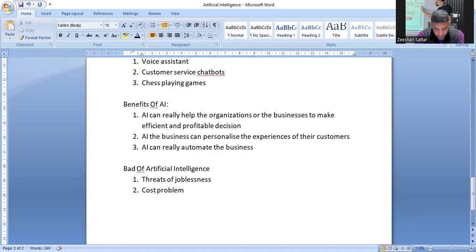The cost. And the third problem would be declining profitability. Because when many firms turn to artificial intelligence, a lot of offerings would be available for a client.